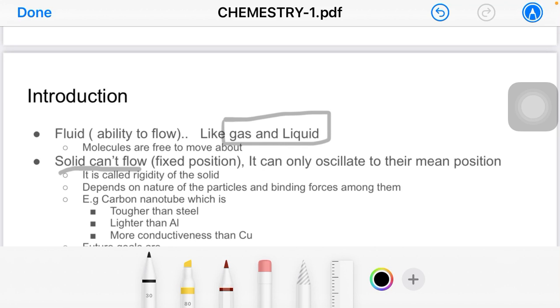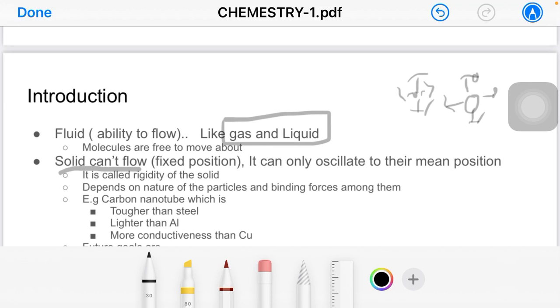However, even if a solid is not movable, its particles or atoms are oscillating, and so its mean displacement is overall zero. All these things are happening at the atomic or molecular level, which is why we can't see them. But at the atomic and molecular level it is oscillating, but the mean displacement is zero, hence solids are immovable.